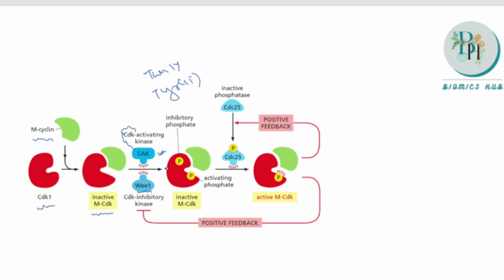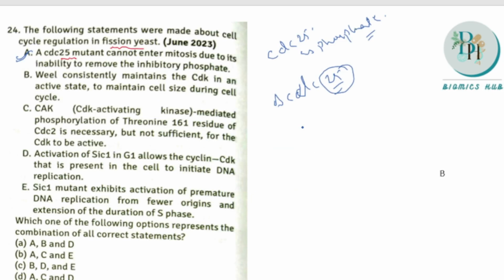Next, Wee1 consistently maintains the CDK in an active state to maintain cell size during the cell cycle. Does Wee1 consistently maintain the CDK? No, it is not consistently maintaining the CDK in its active state. It is helping in the phosphorylation of the inhibitory amino acids.